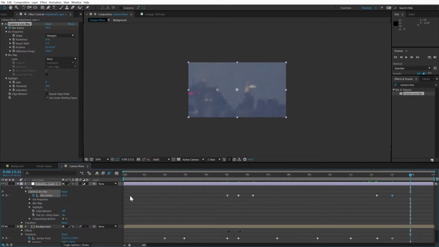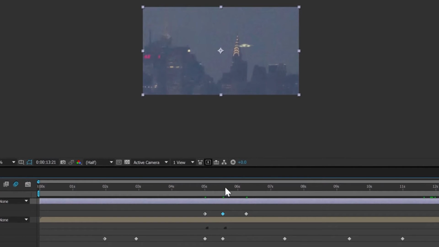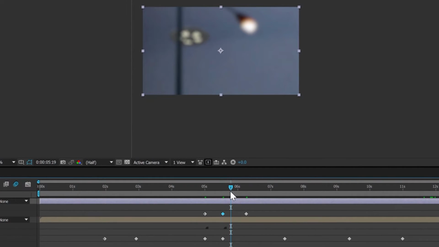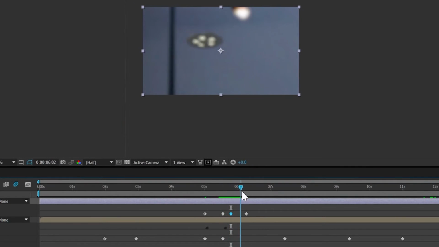and back to 0. Now here's a cool tip. Once you've set keyframes for a property, tapping the U key will reveal just the animated properties in a layer. Now you can fine-tune. For example, I'll select just this one keyframe, copy it, and paste it a few frames later to hold the camera out of focus for a few extra frames.